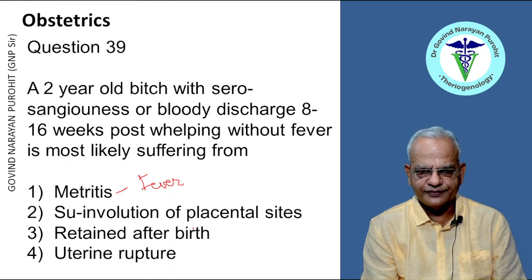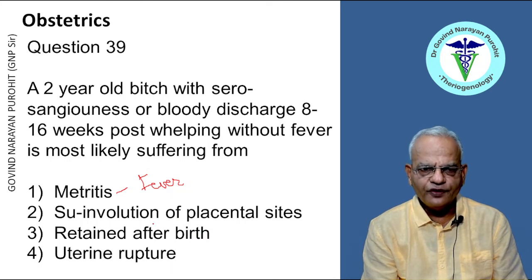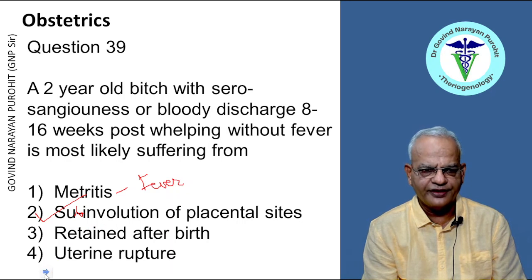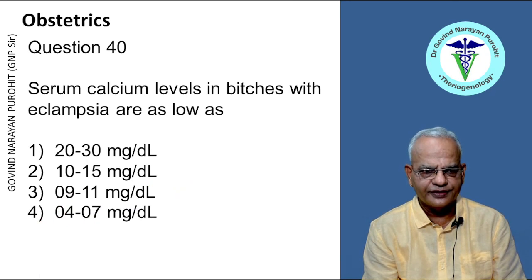Retained afterbirth can occur in the bitch, but it does not continue up to 8 to 16 weeks postpartum. Subinvolution of the placental sites is the common cause of bloody discharge in a bitch, because this is a common problem in the bitch. This is subinvolution of the placental sites, right? That is the right answer.